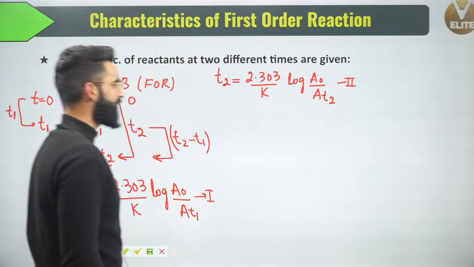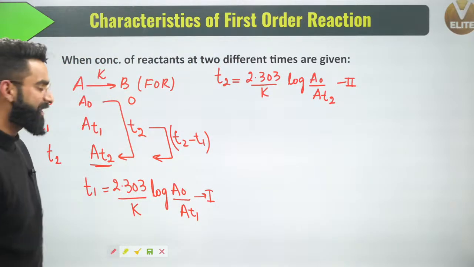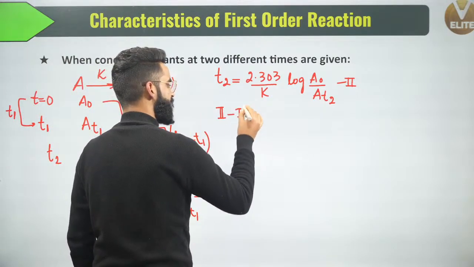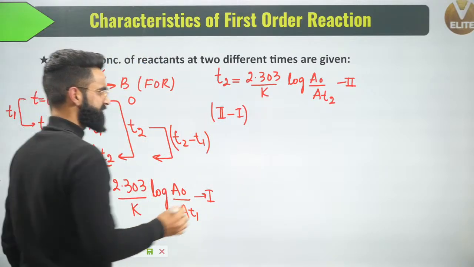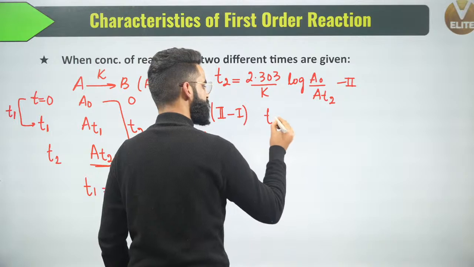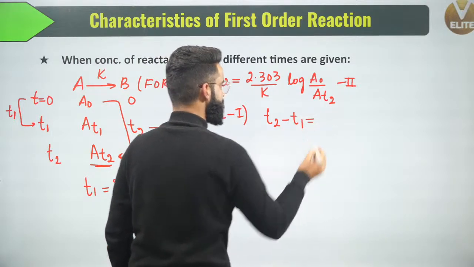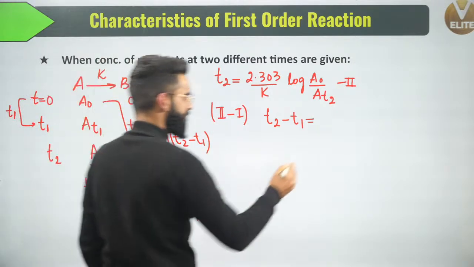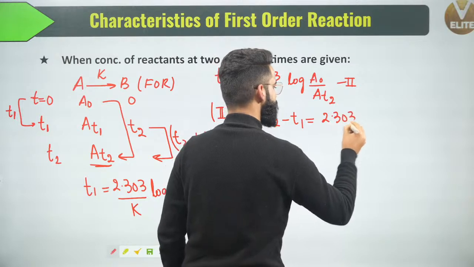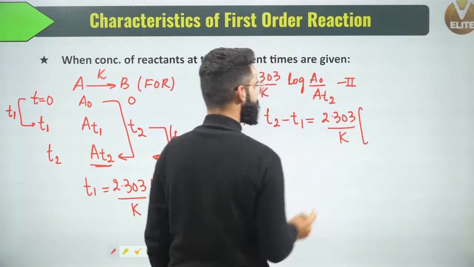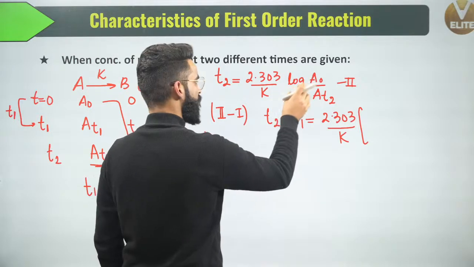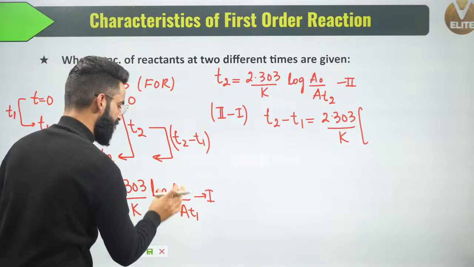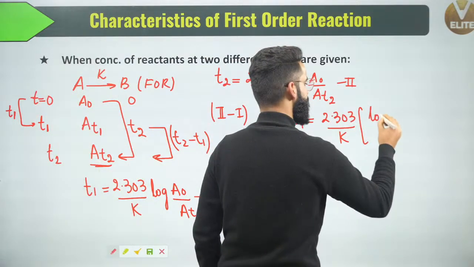Now what I'll be simply doing right here is subtracting the two equations. I'll get one important result. I'll be doing equation second minus equation first. It's simply going to be T2 minus T1. I'm going to take 2.303 divided by K as common on both the sides. Log of this term minus log of this term, log of M minus log of N, that's going to be log of M divided by N.